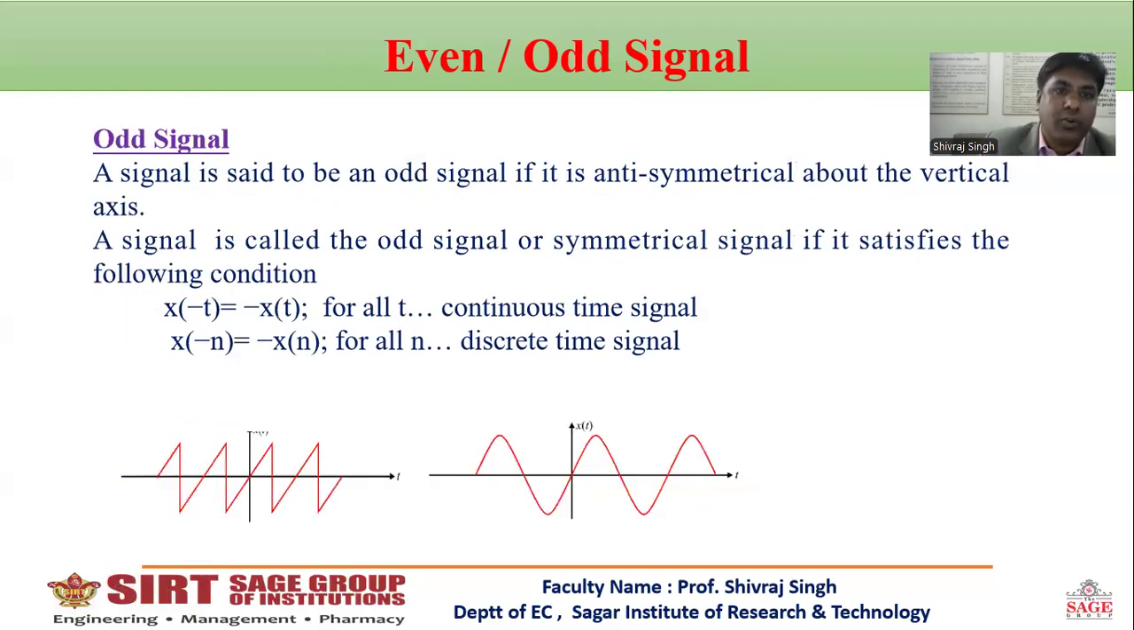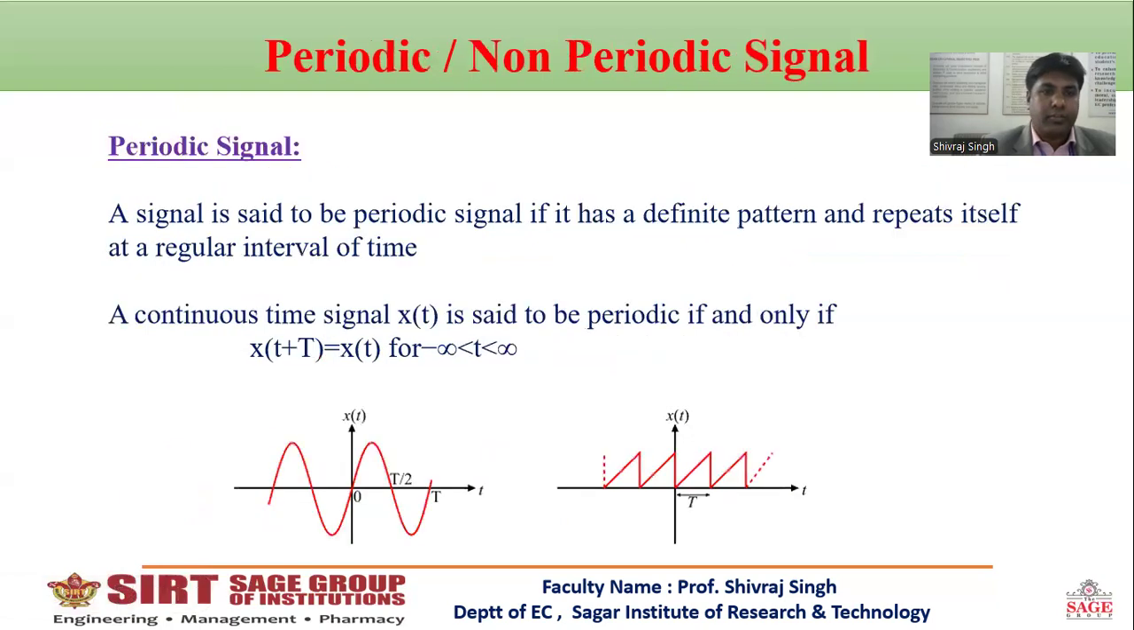Next, odd signal. A signal is said to be an odd signal if it is antisymmetrical about the vertical axis. In this case, if we replace a positive t by minus t, then x of minus t equals minus of x of t.